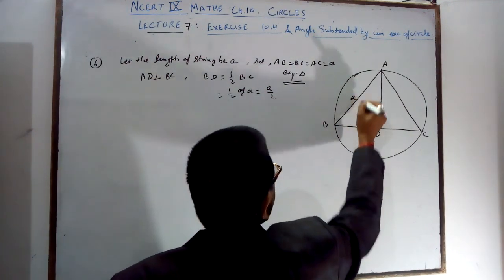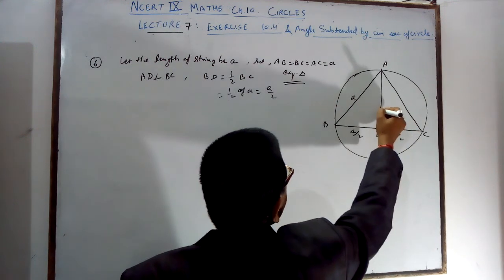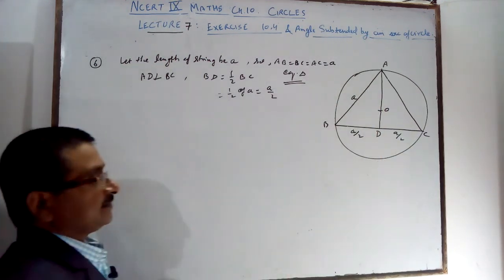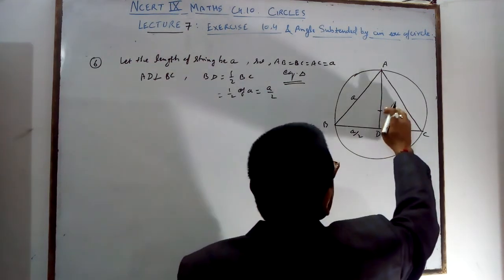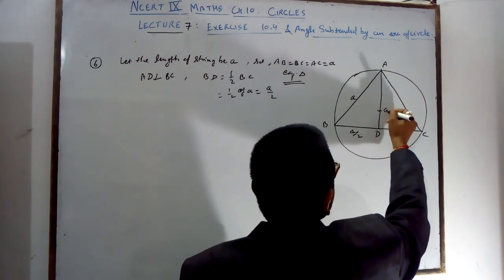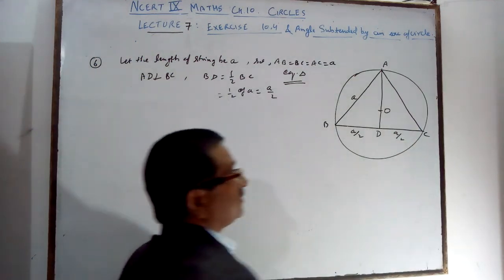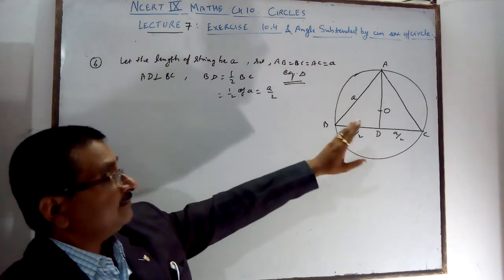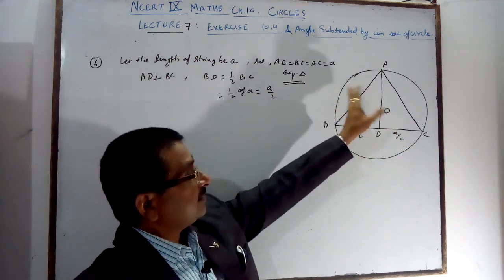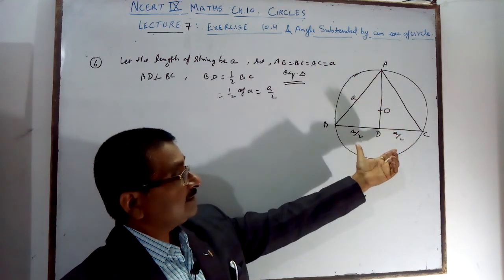It is a by 2, it is also a by 2, and the center will also lie on it. The center of the circle will lie on this, here O. The center of the circle lies on it, because the perpendicular bisects the chord BC.